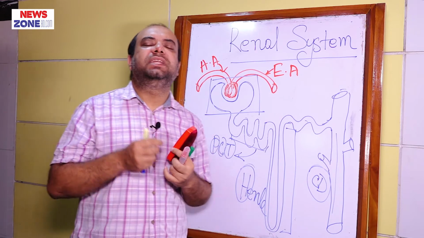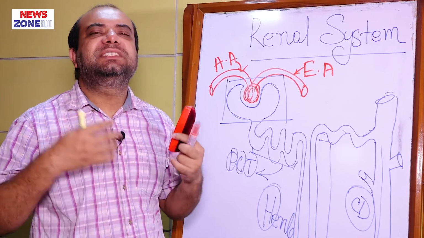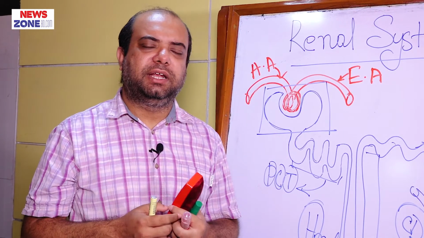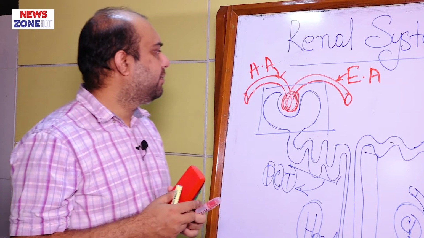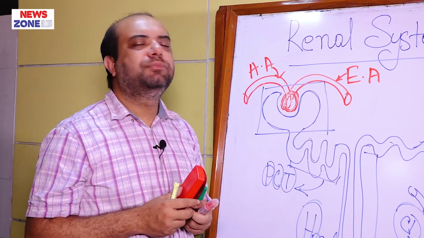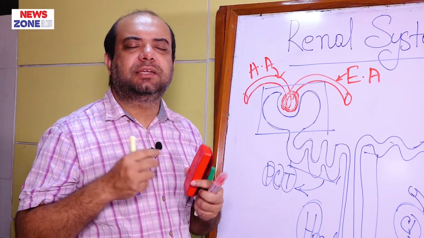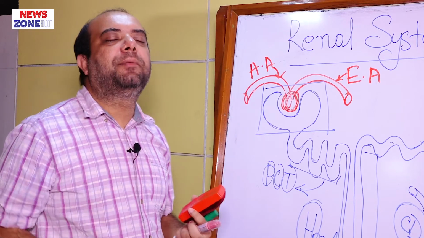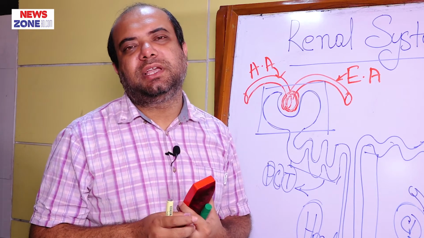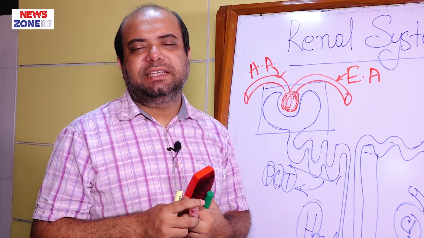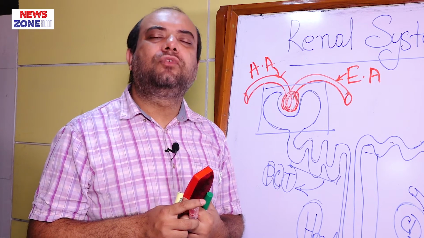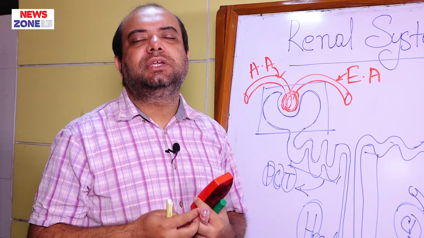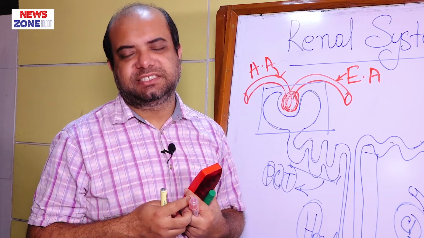Now we will discuss in short the basic differences between the cortical nephron and juxtamedullary nephron. The first basic difference is that maximum nephrons of our body are cortical nephrons, around 70 to 80% of total nephrons, and the other 20 to 30% are juxtamedullary nephrons.